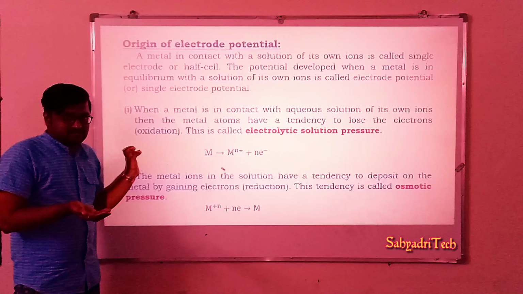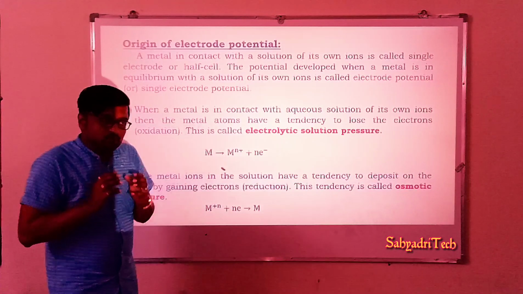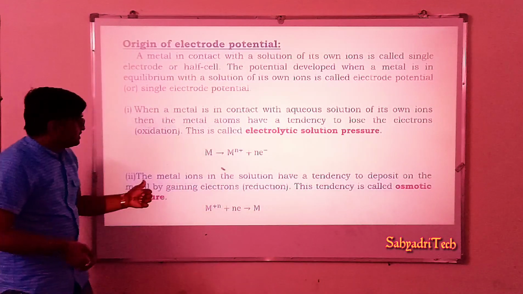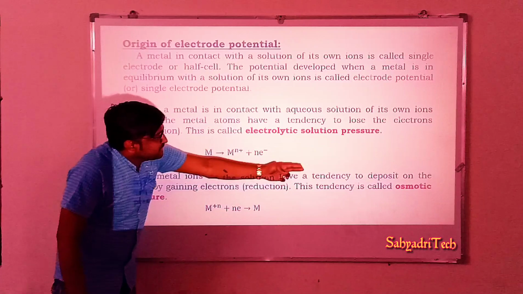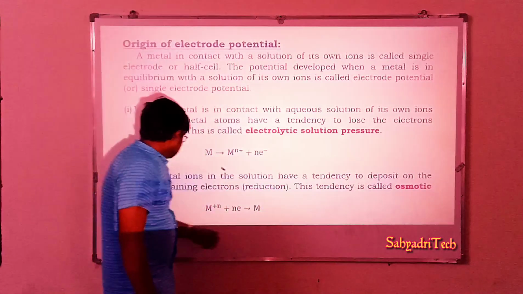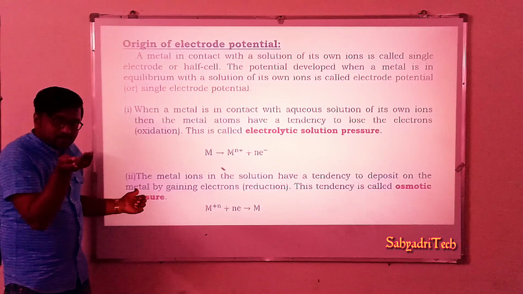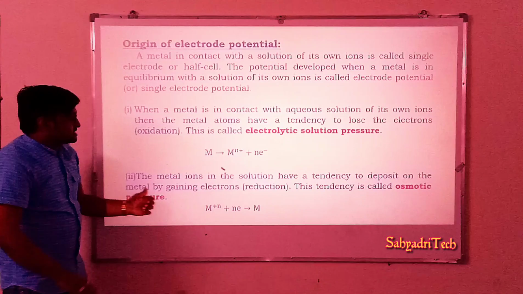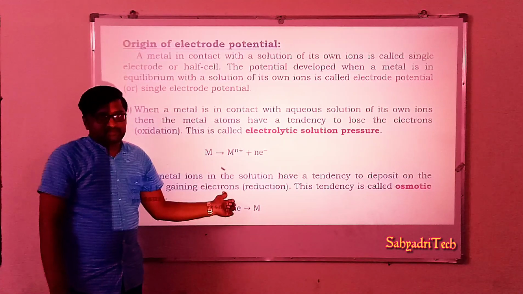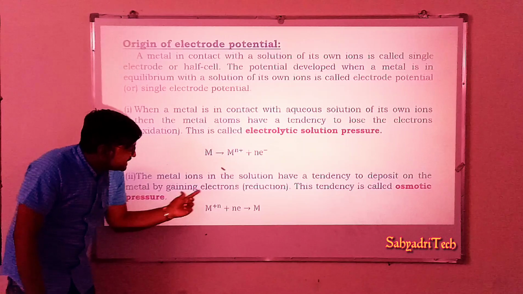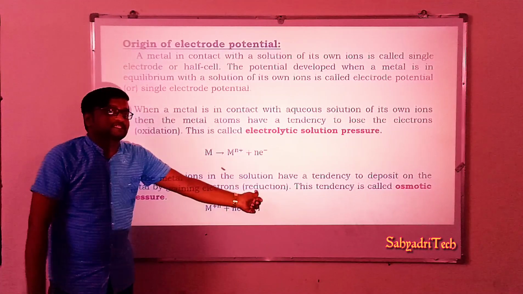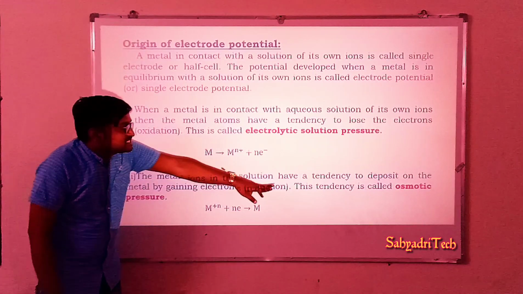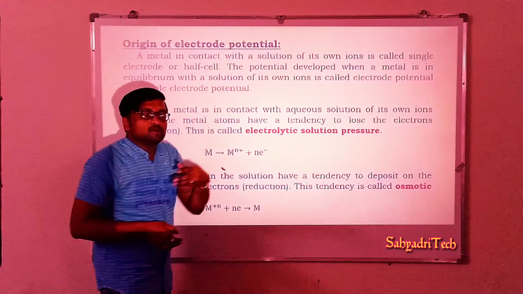Metal ions. Whatever the metal ions present in a solution, what tendency do they have? The metal ions of a solution have a tendency to deposit on the metal. Whatever ions are present in a solution, they have a tendency to deposit on the metal surface by gaining electrons. Gaining electrons means addition of electrons, which is nothing but reduction. So we can say the metal ions of a solution have a tendency to gain one or more electrons.